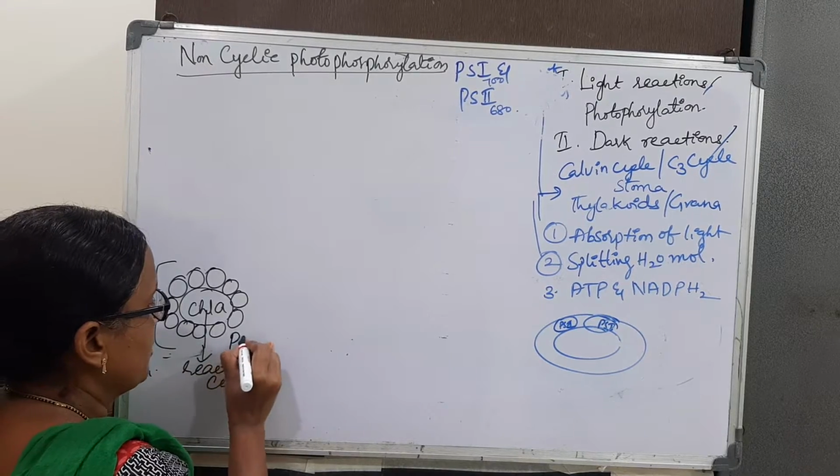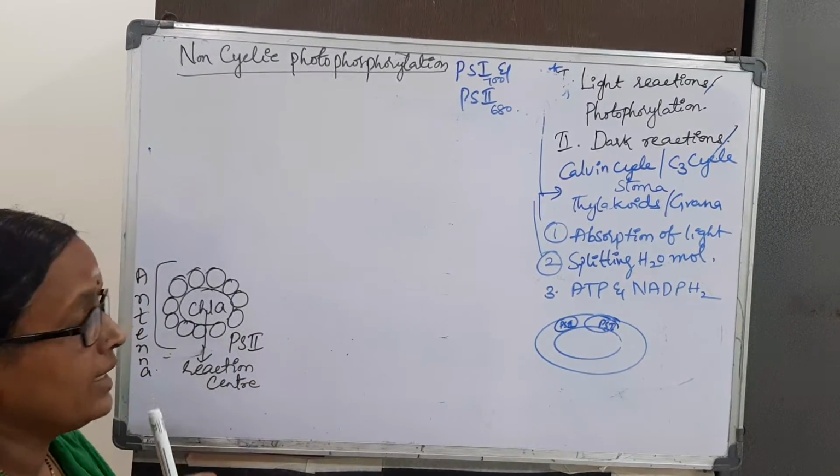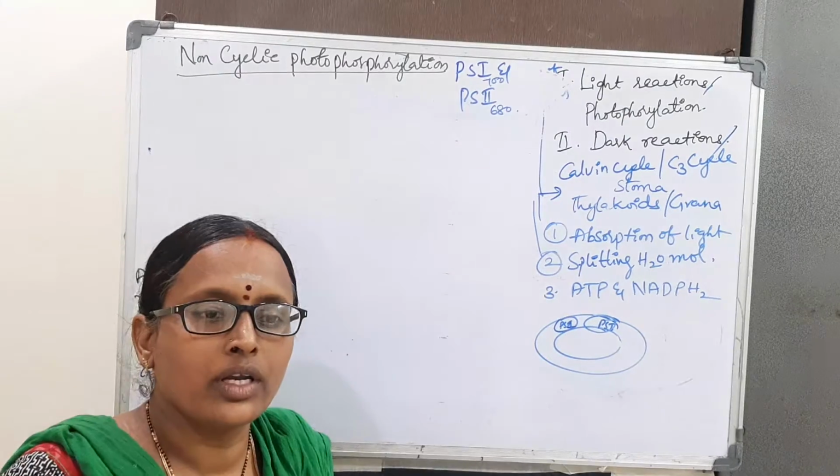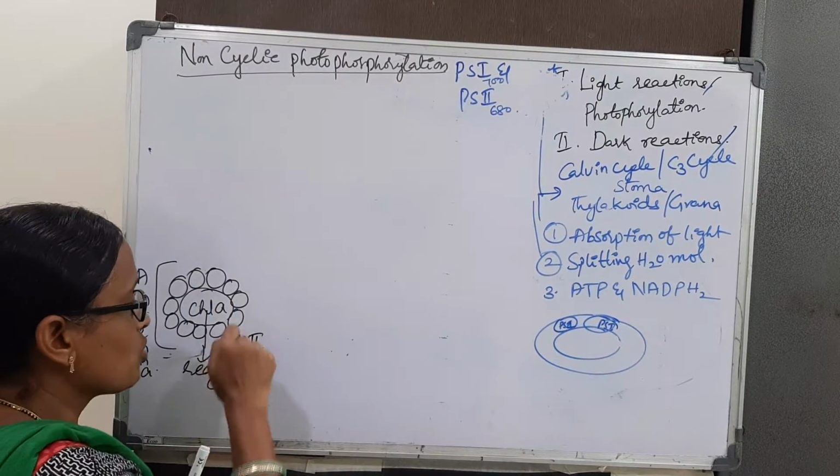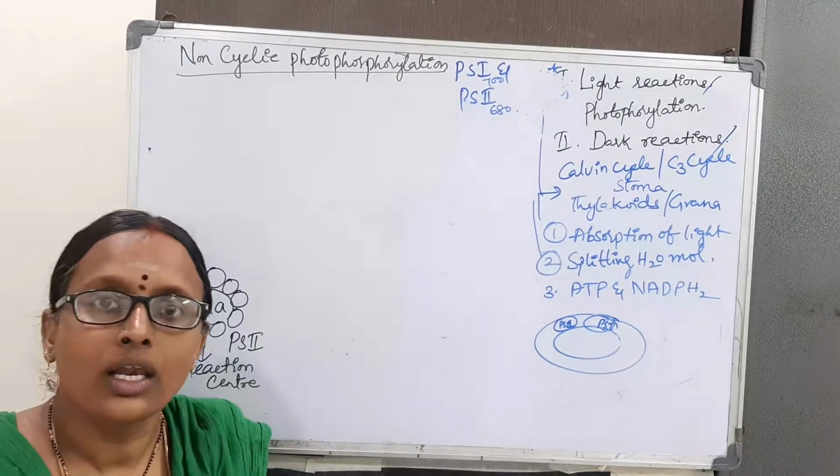So this is PS2. In the non-cyclic photophosphorylation, first the PS2 photosystem absorbs the light.